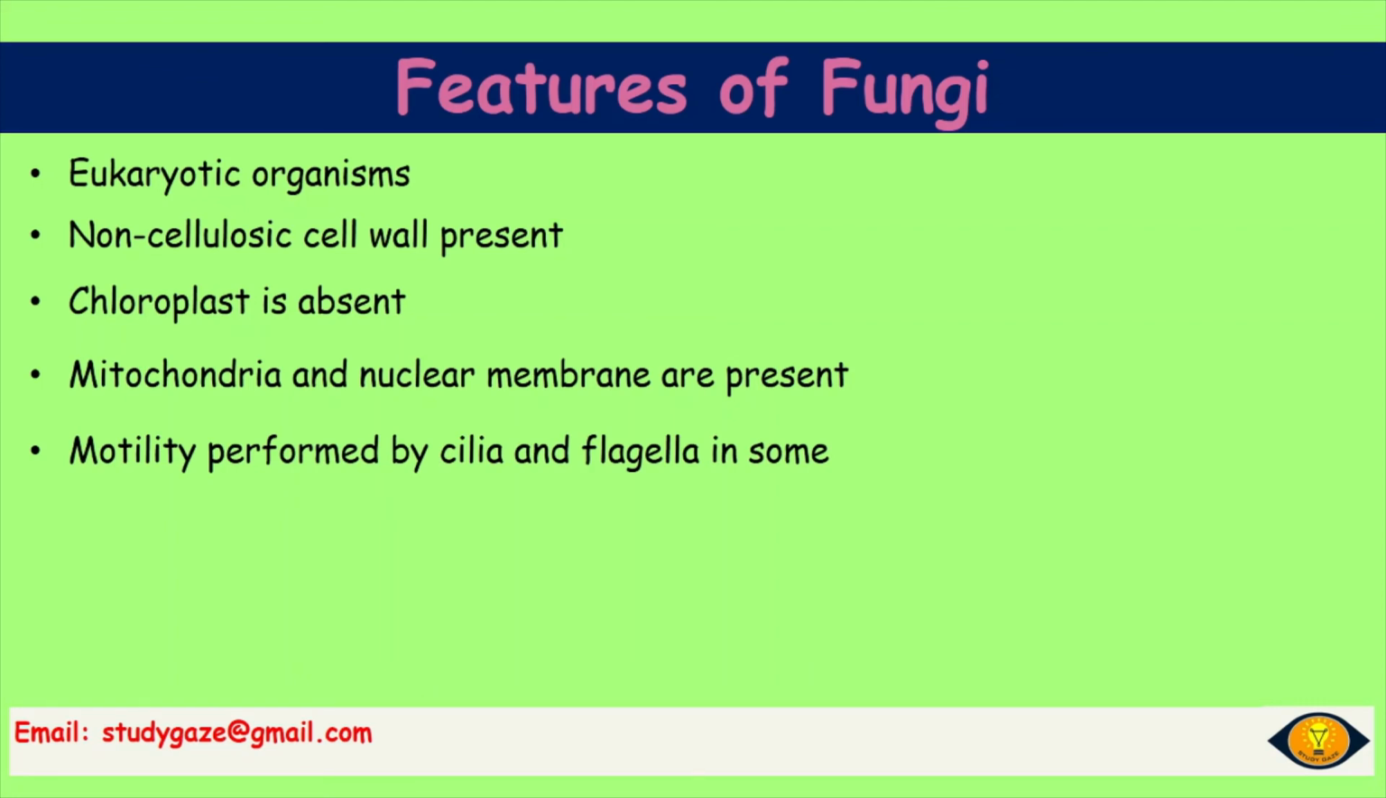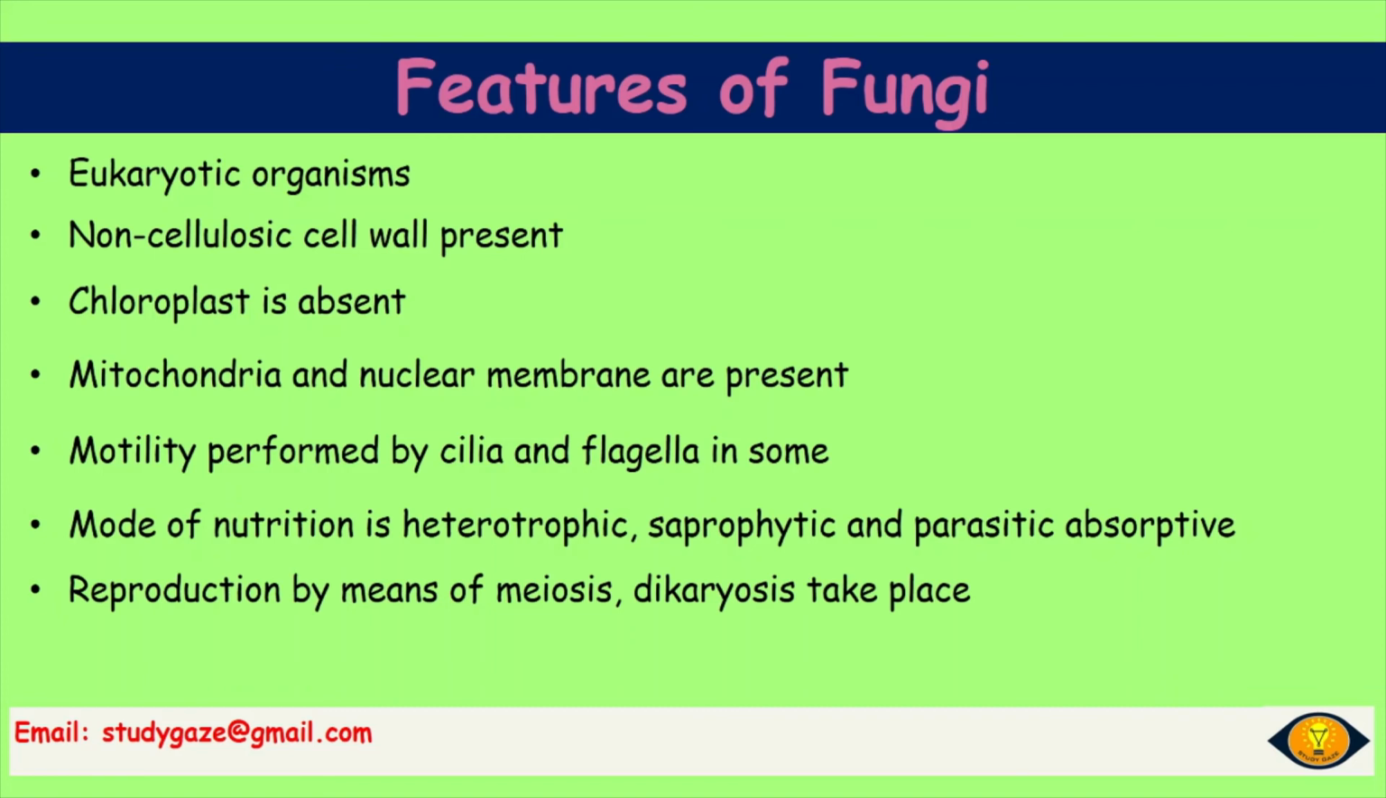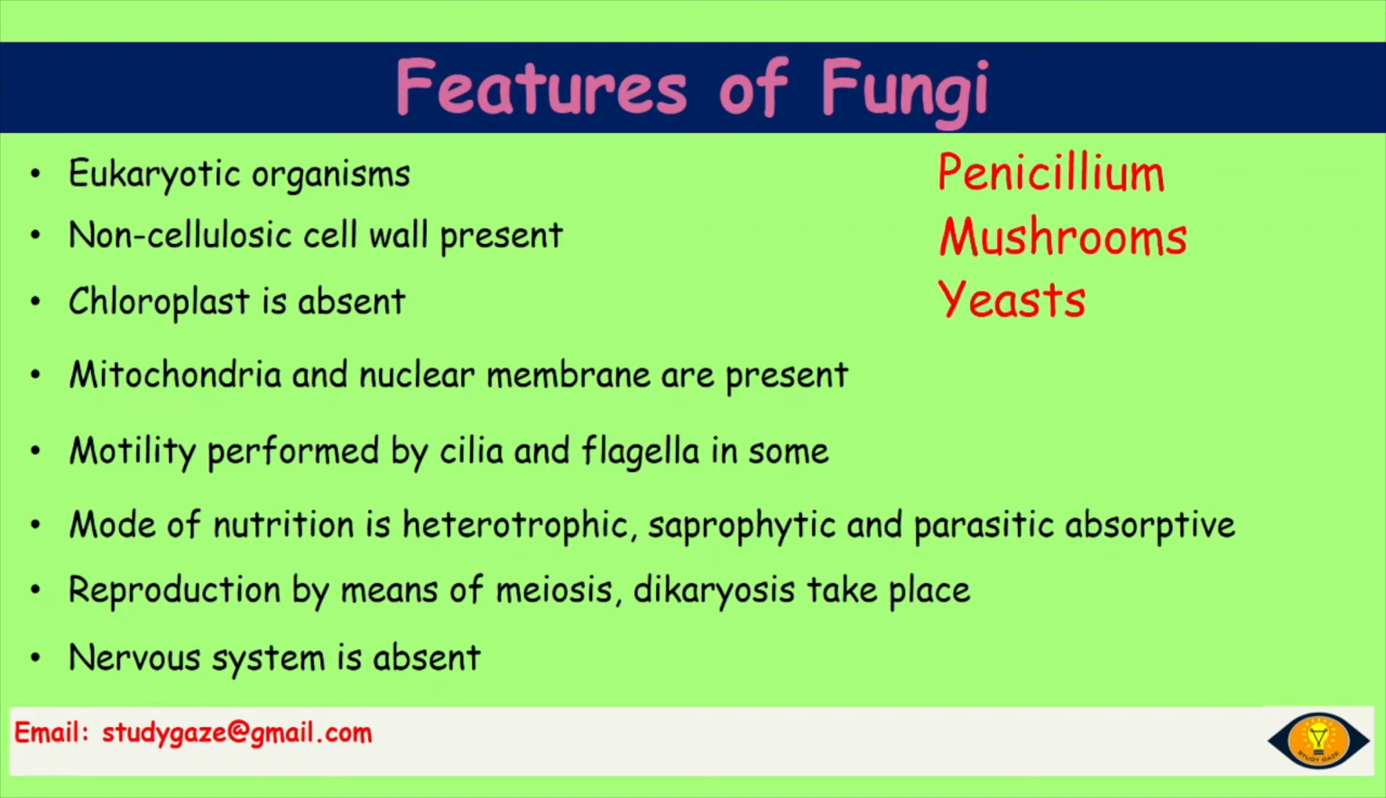Motility performed by cilia, flagella in some. Mode of nutrition is heterotrophic, saprophytic and parasitic absorptive. Reproduction by means of meiosis and dikaryosis. Nervous system is absent. Examples are Penicillium, mushrooms, yeast, molds.